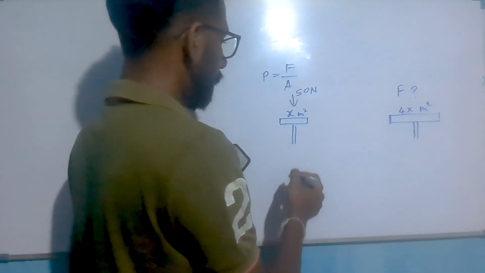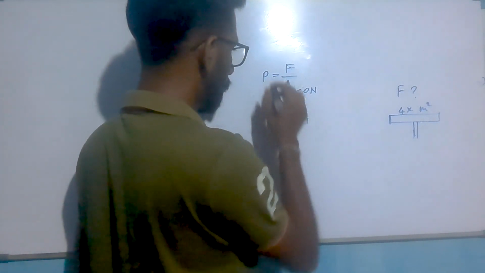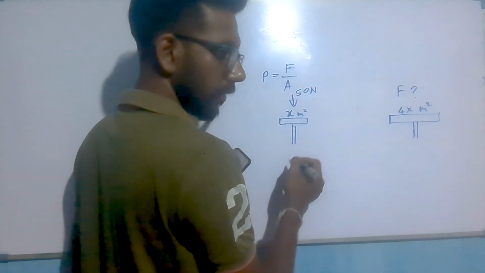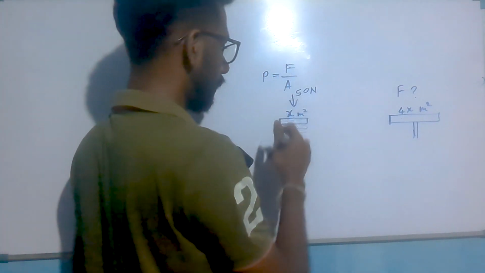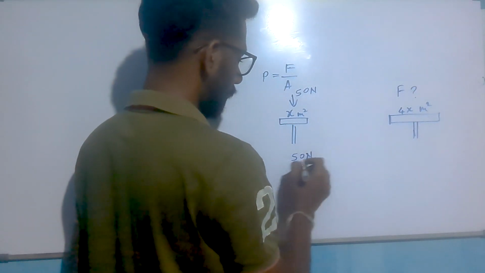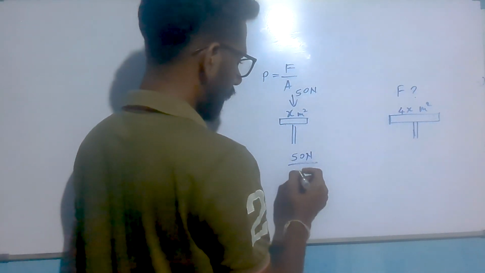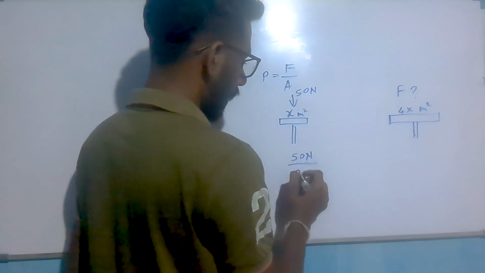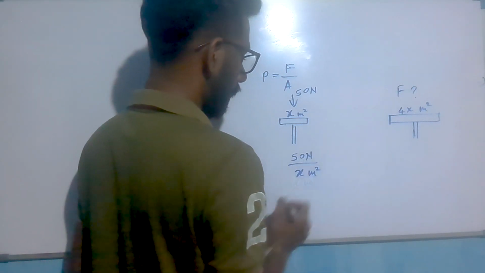Here we can find the pressure on this side. We know P equals F divided by A, pressure equals force divided by area. Applied force is 50 Newton, area is x meter squared.